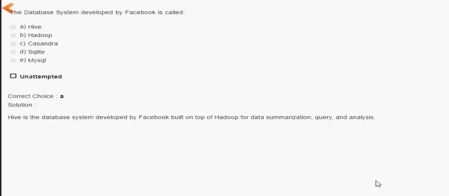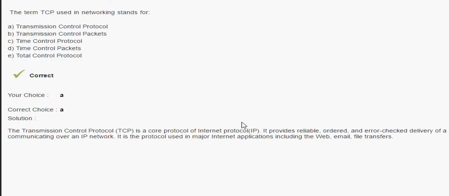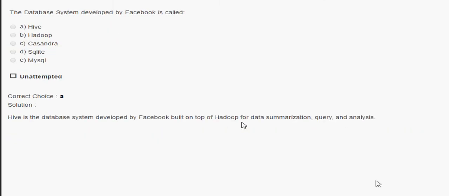The next question is, the database system developed by Facebook is Hive, Hadoop, Cassandra, SQLite, or MySQL. Now MySQL and SQLite are not the answer, and Hadoop is not the answer. Okay, Hadoop is Java based. So the database system developed by Facebook is Hive. Hive is a database system developed by Facebook, built on top of Hadoop for data summarization, query and analysis. Okay, you may see it as a basic question. You may categorize it into databases, DBMS, or fundamental computer.